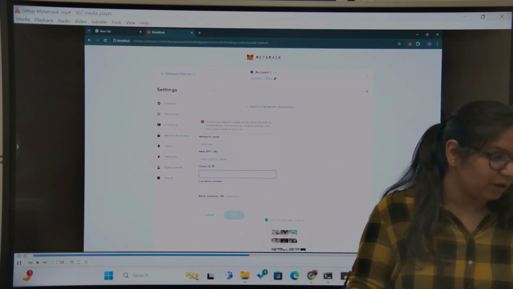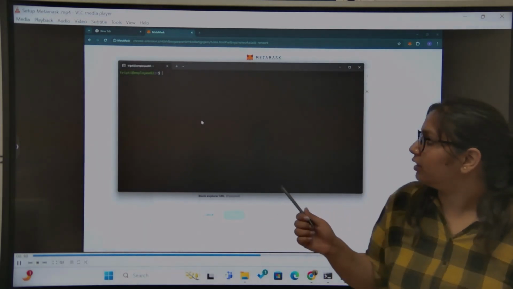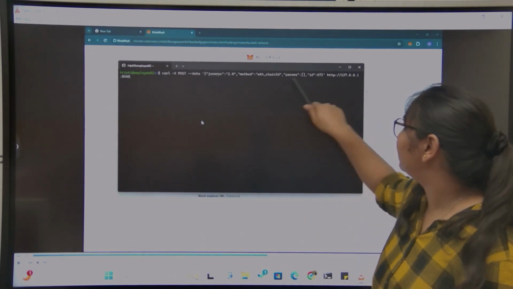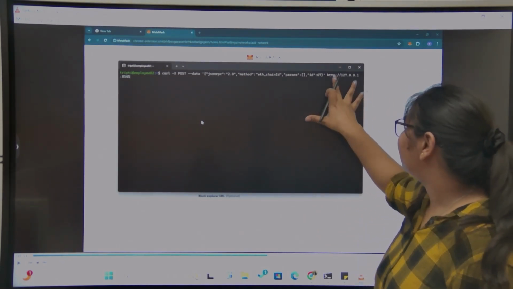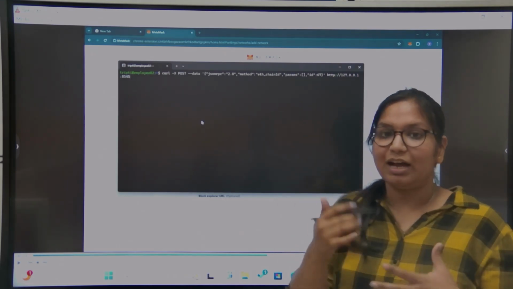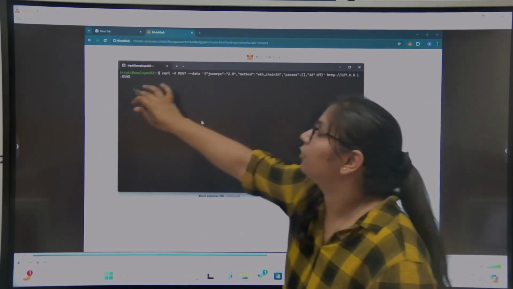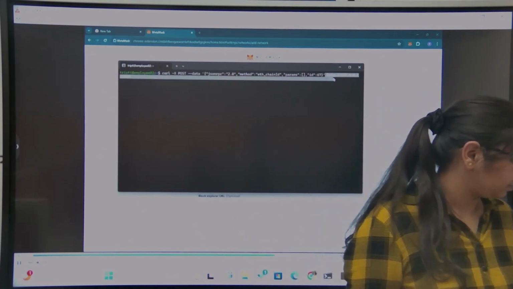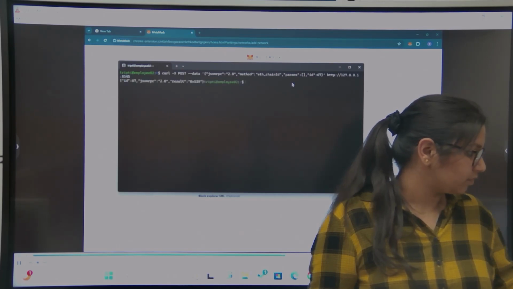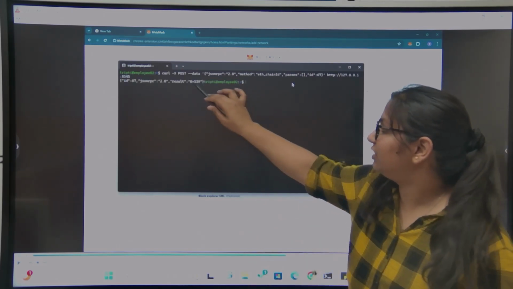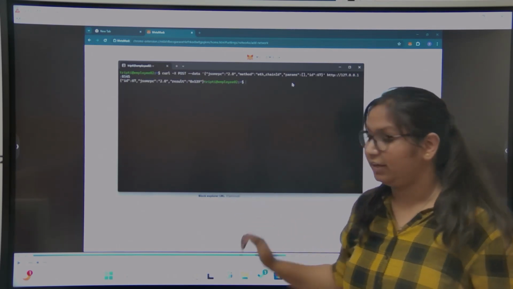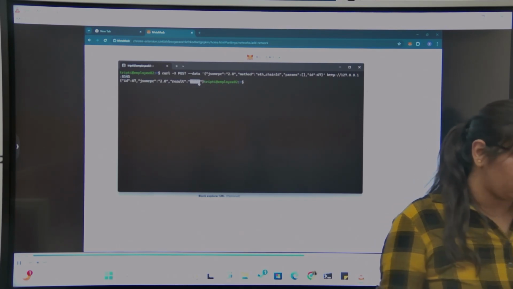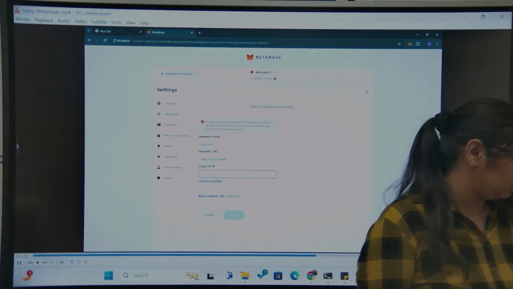Now for the chain ID, you have to enter a command on the terminal, which is this. You have to use curl -X POST --data, then this parameter, and at the end you have to put the RPC URL, which is localhost and the port number where your Ganache local blockchain is running. When you enter this, you will see in the result the chain ID that you have to fill in here. So in the result, we got our chain ID, we copied it and pasted it into MetaMask.